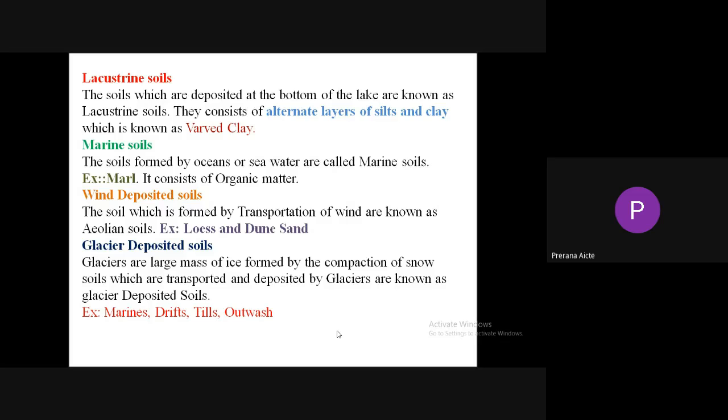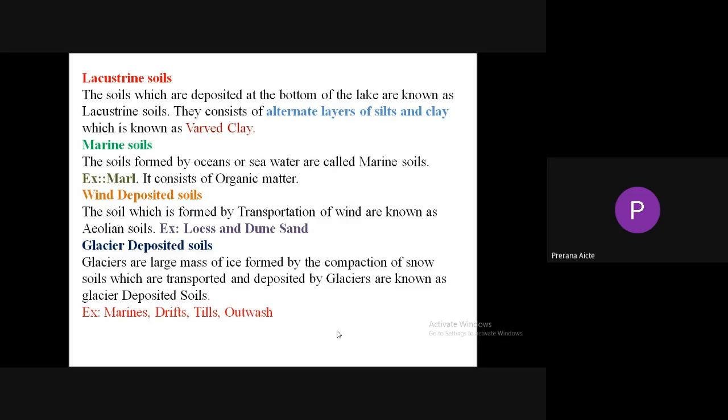Wind deposited soils. The soil which is formed by transportation by wind is known as aeolian soil. Examples are loess and dune sand. Loess and dune sand are examples of wind deposited soils.